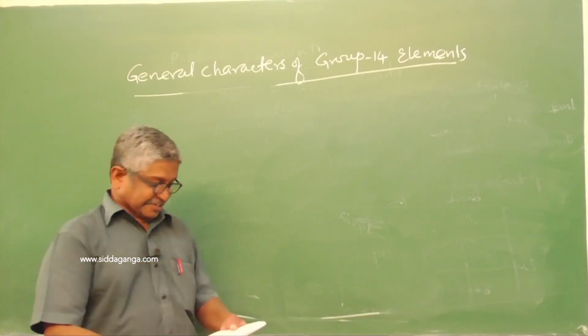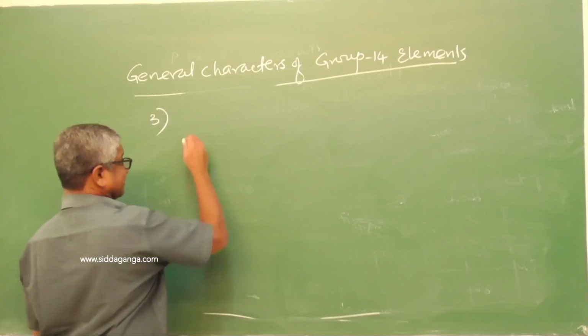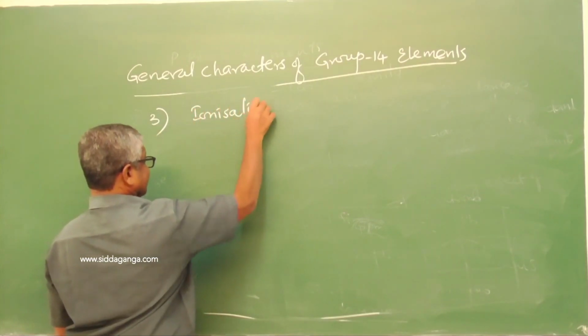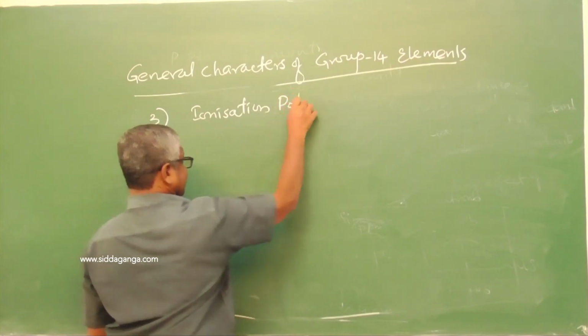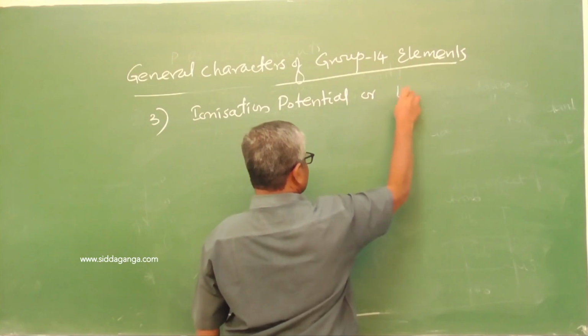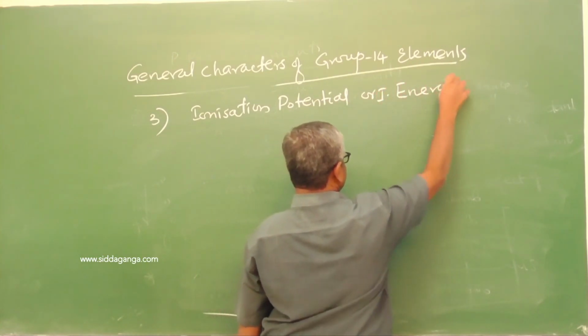Increase in atomic number. And the third characteristic is the ionization potential or ionization energy.